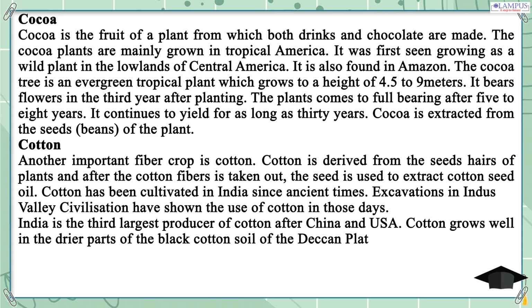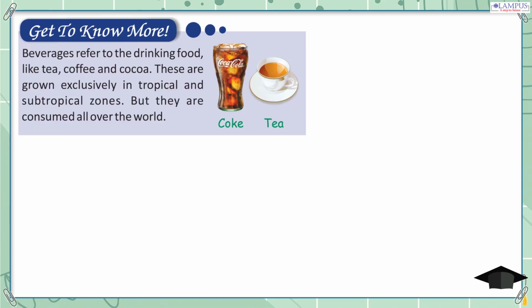Get to know more. Beverages refer to drinking foods, like tea, coffee and cocoa. These are grown exclusively in tropical and subtropical zones. But they are consumed all over the world.